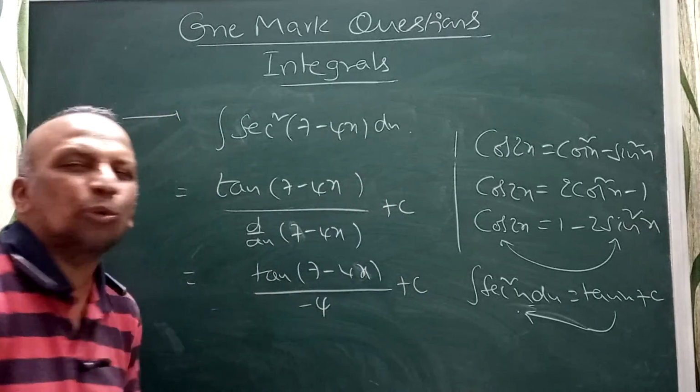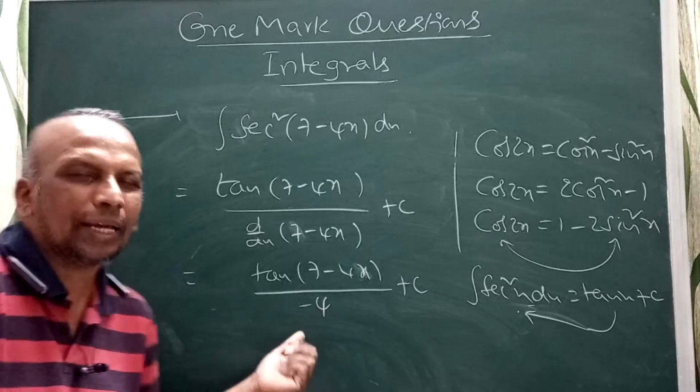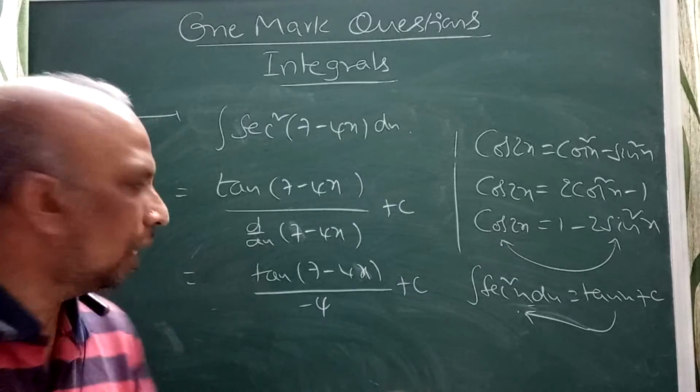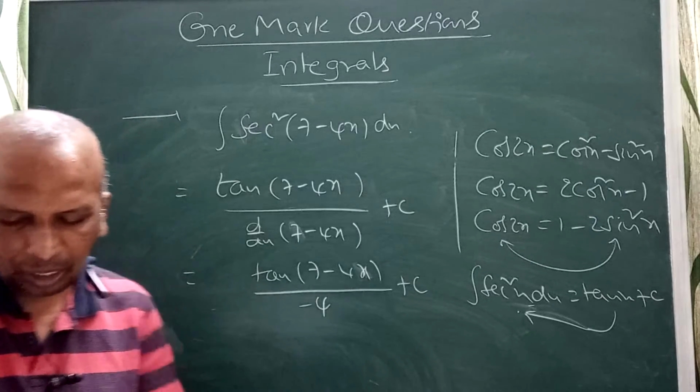Or I can write minus 1 by 4 into tan of 7 minus 4x plus c. That will be your answer.